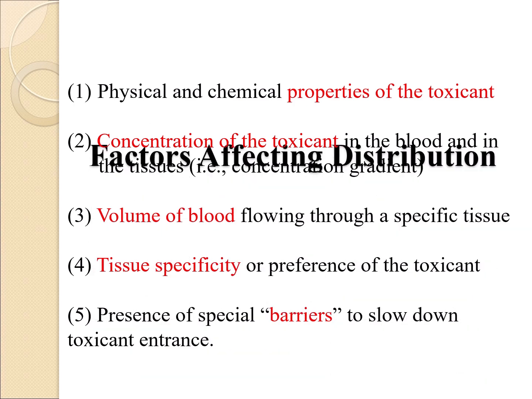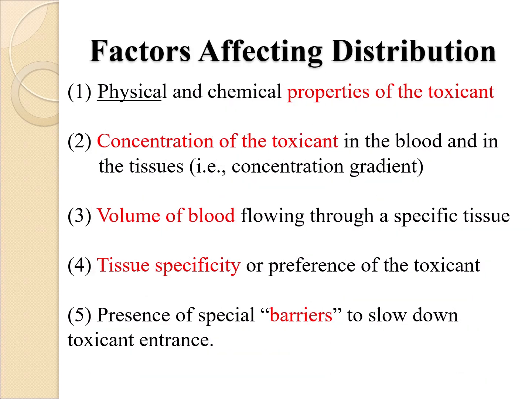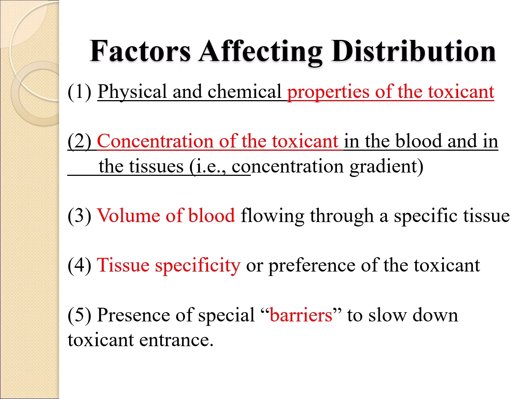Factors affecting distribution: physical and chemical properties of the toxicant; concentration of the toxicant in the blood and in the tissues, i.e., concentration gradient; volume of blood flowing through a specific tissue; tissue specificity or preference of the toxicant; presence of special barriers to slow down toxicant entrance.